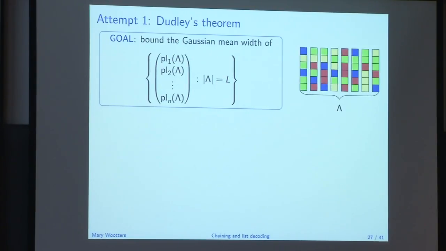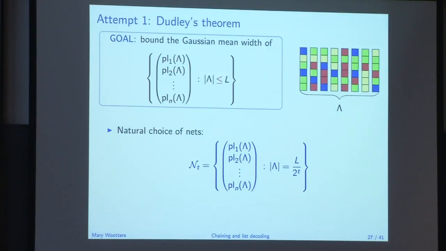Actually, the first step is I'm going to change this equality into a less than or equal. So instead of looking at just sets of size lambda, I'm going to look at all the sets of size less than lambda. This will be easier. A natural choice of nets might be all of the sets, and then my next smaller net will be sets of size L over 2, sets of size L over 4, all the way down to sets of size 1. When I get a set of size 1, that will be my smallest net. So that's a natural choice of nets on this space.